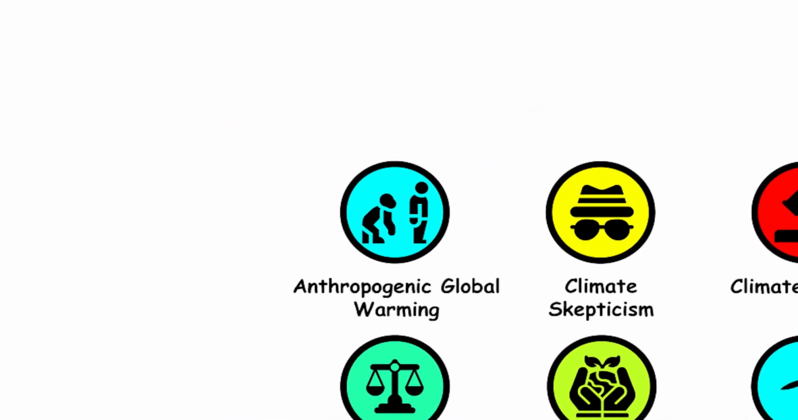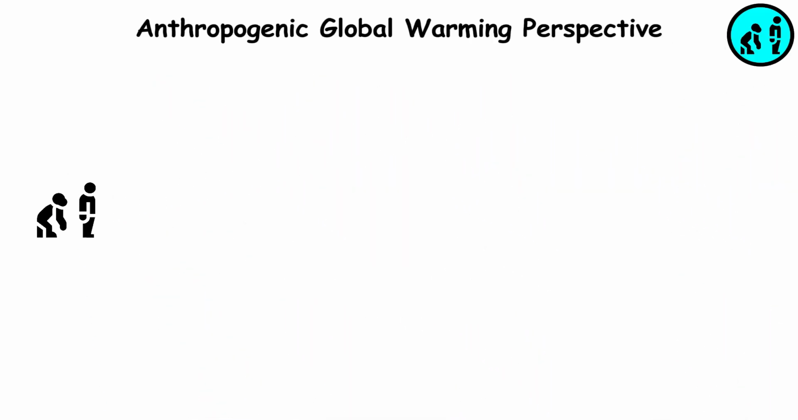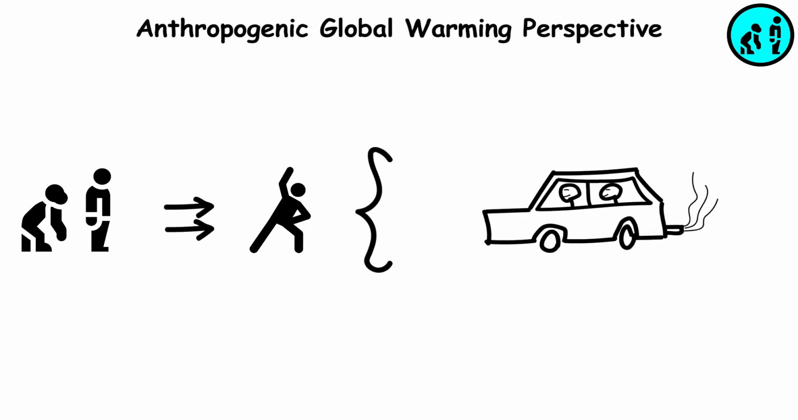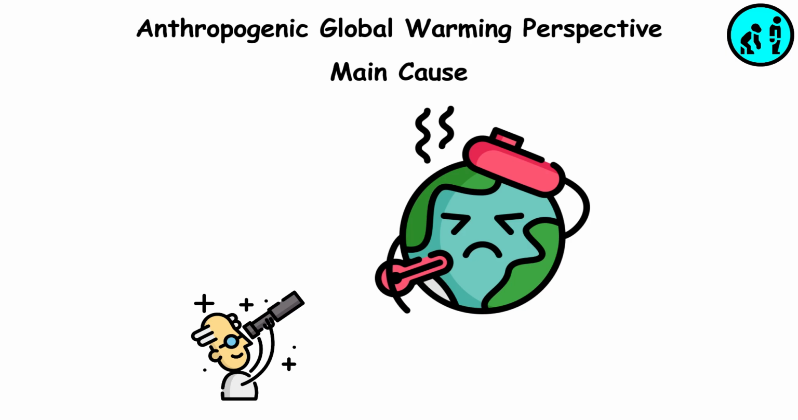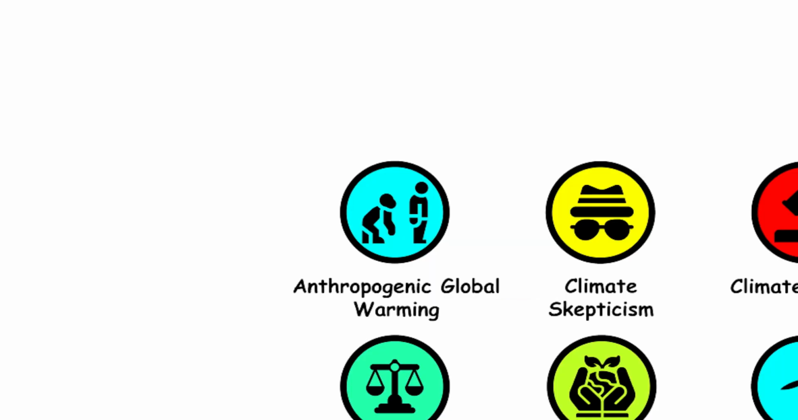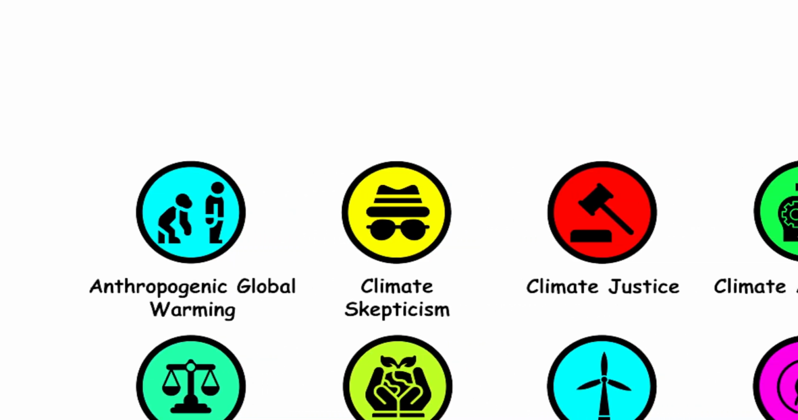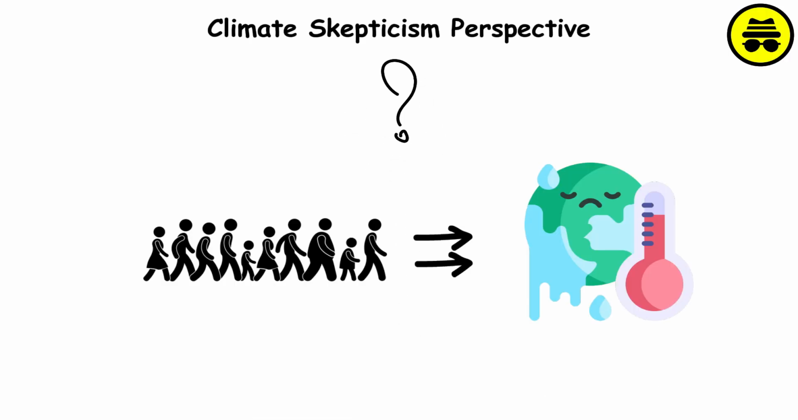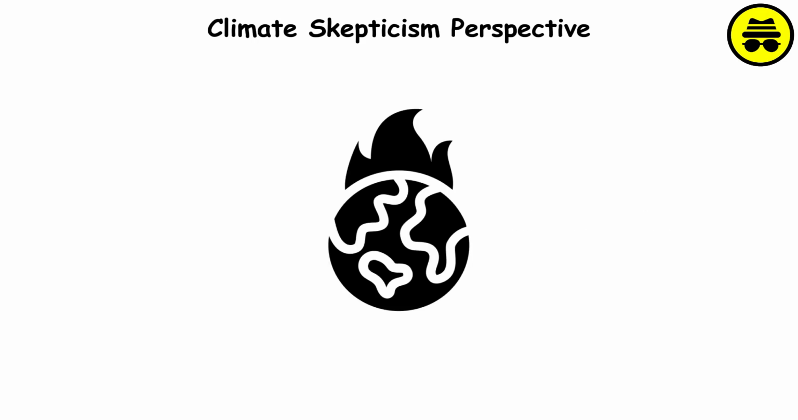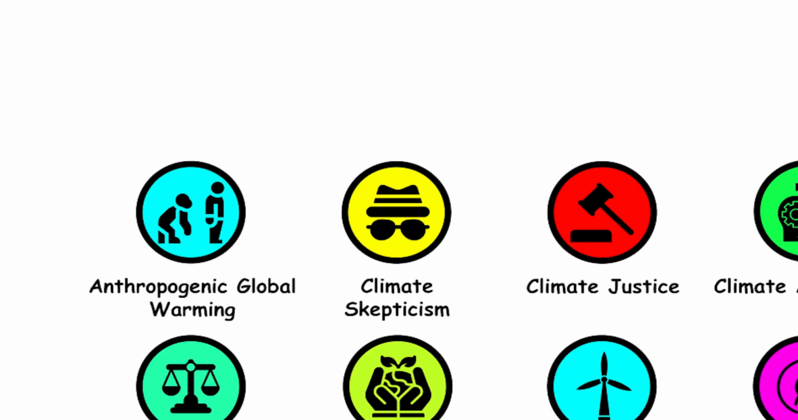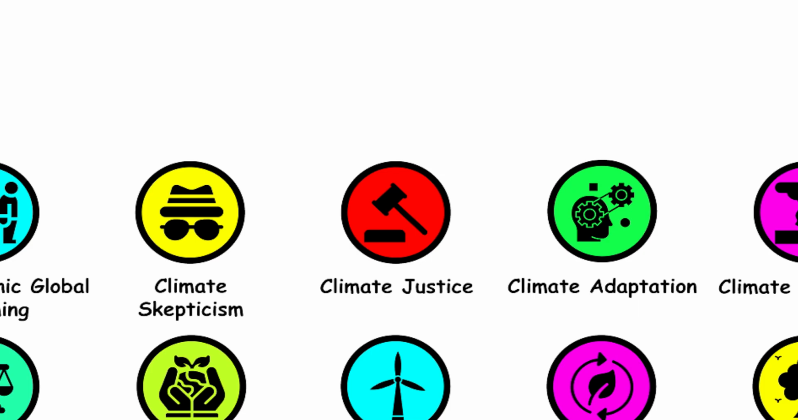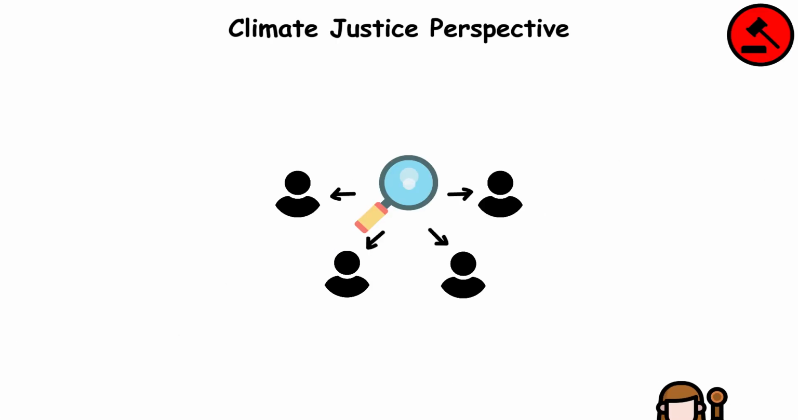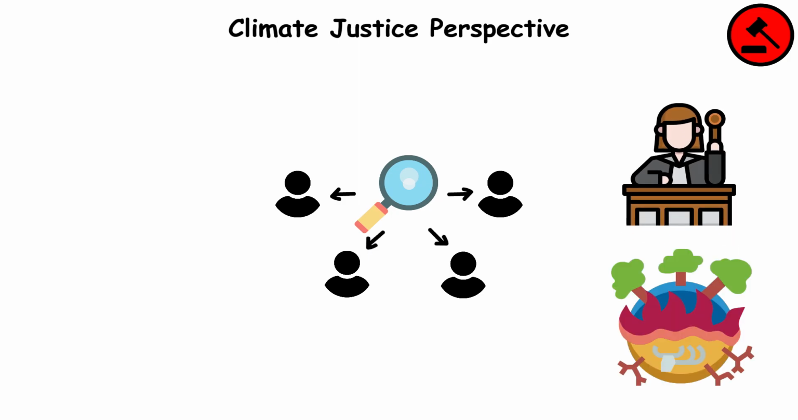Anthropogenic global warming perspective. This perspective emphasizes that human activities, like burning fossil fuels, are the main cause of Earth's observed warming. Climate skepticism perspective. This view questions how much humans contribute to climate change, suggesting that natural factors play a bigger role. Climate justice perspective. This perspective focuses on how climate change affects different communities, pushing for fairness in addressing the crisis.